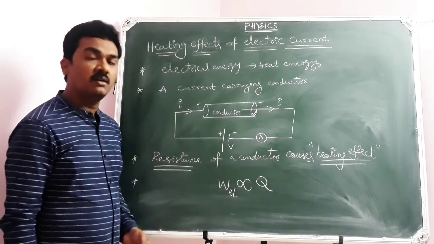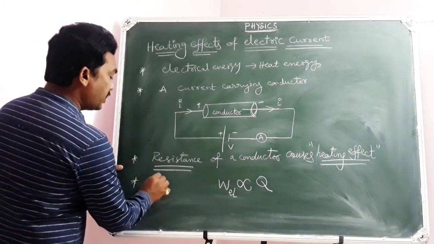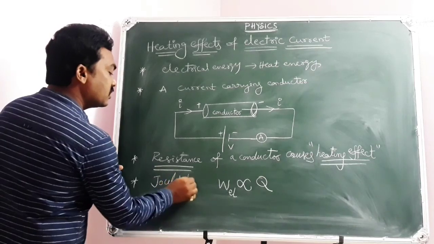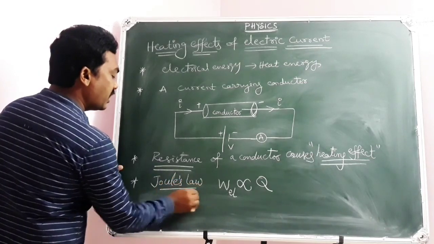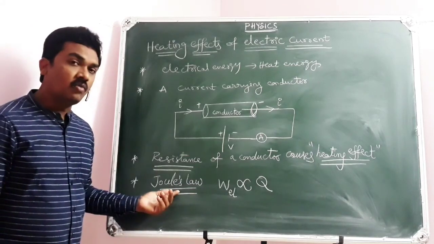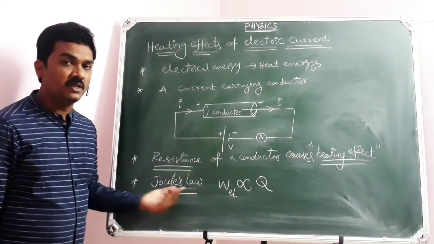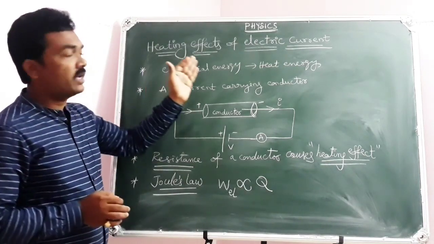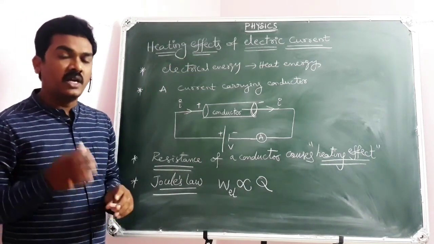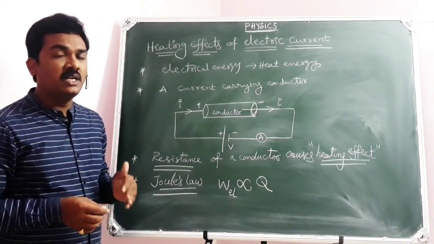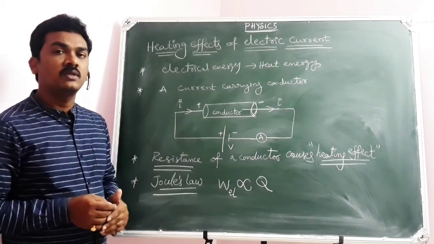This is the mathematical relation that was introduced by Joule, so it is familiar as Joule's law of current electricity. I repeat, what are you going to learn? Joule's law of current electricity. What is the main subtopic that we are dealing with? Heating effects of electric current. When a current is passing through a conductor, we can observe that heat energy is produced.